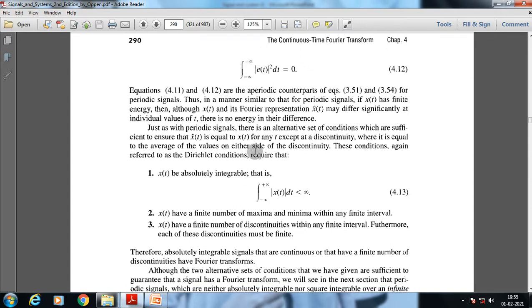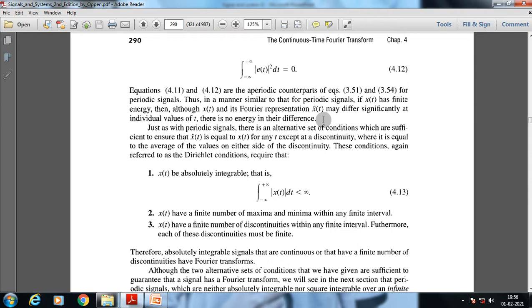Now what we can conclude from both of these understandings is that, in a manner similar to that of periodic signals, if x of t has finite energy, then although x of t and its Fourier representation x dash t may differ significantly at individual values of t, there is no energy in their difference.